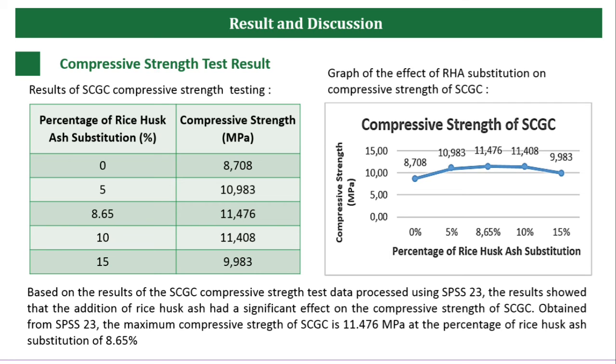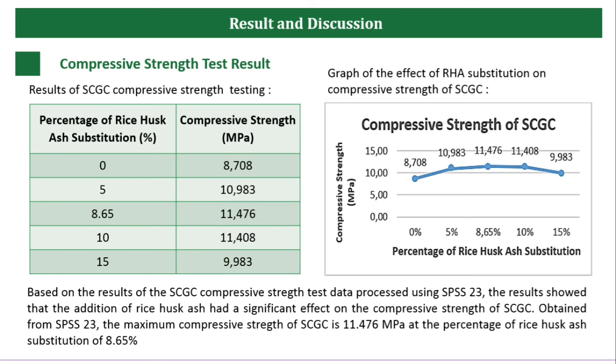The maximum compressive strength of SCGC was 11.476 MPa at a percentage of RHA substitution of 8.65%. Based on the graph of the compressive strength test results, substitution of RHA by 5 and 8.65% increased the compressive strength of SCGC.